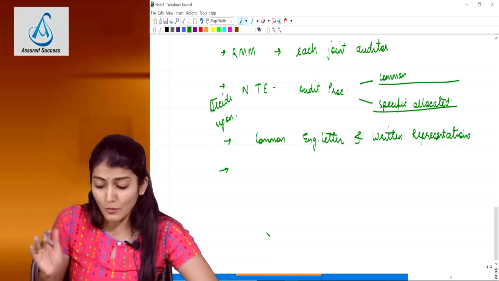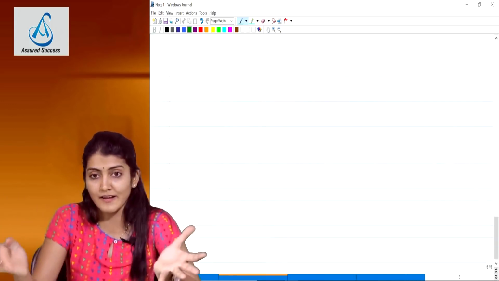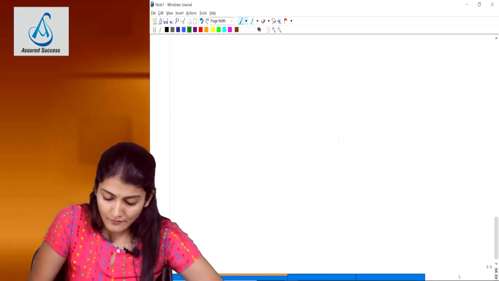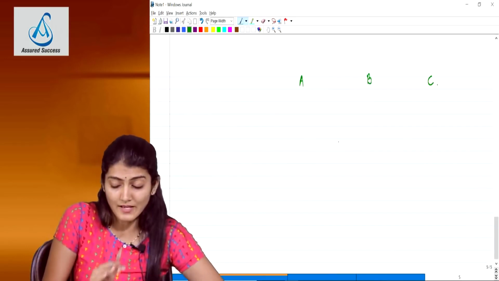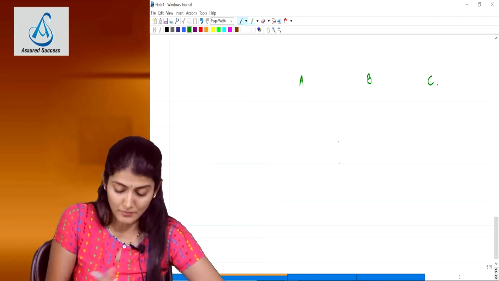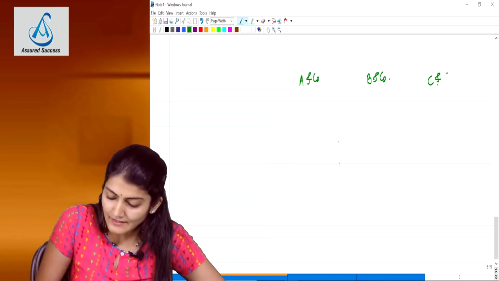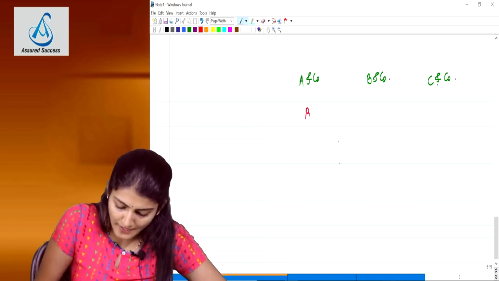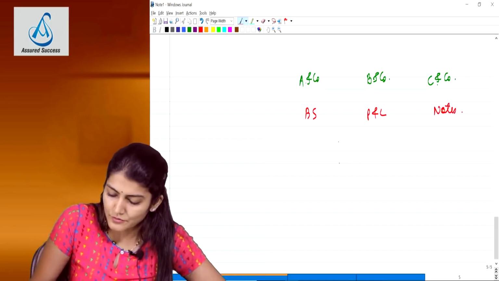Once the work has been divided and they have decided what work is to be divided and what is to be checked together, take an example of A, B, C, 3 audit firms: A and company, B and company, C and company. To keep my example very simple, A and company is going to do the balance sheet, B and company is going to do P&L and C and company is going to do notes.